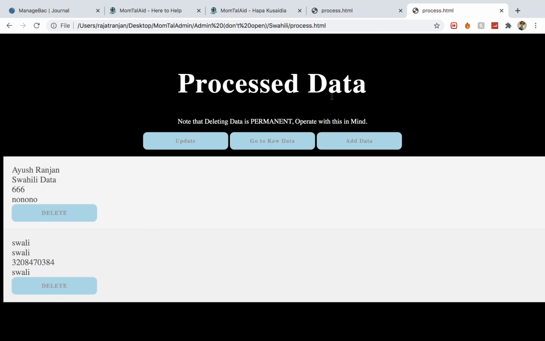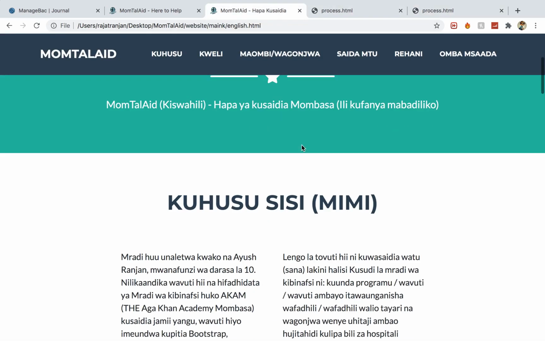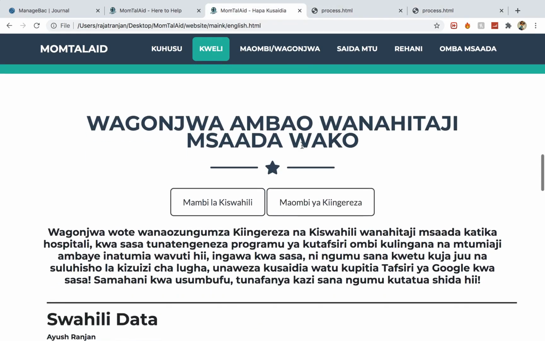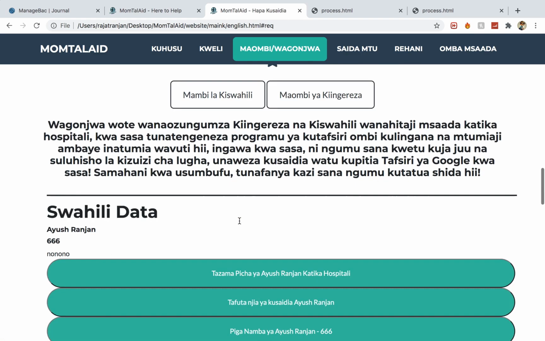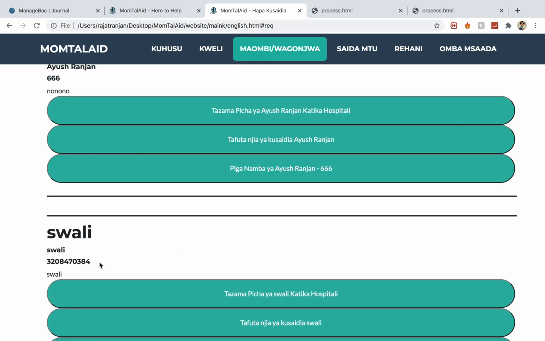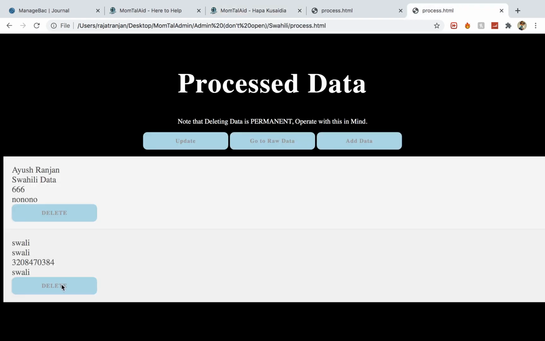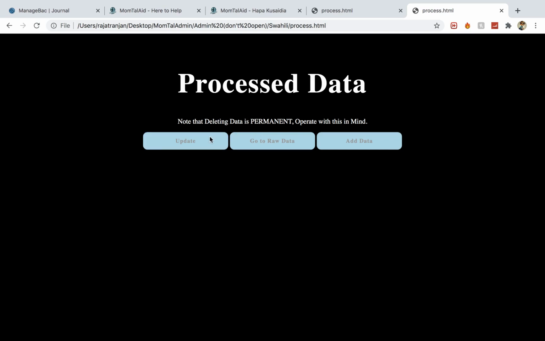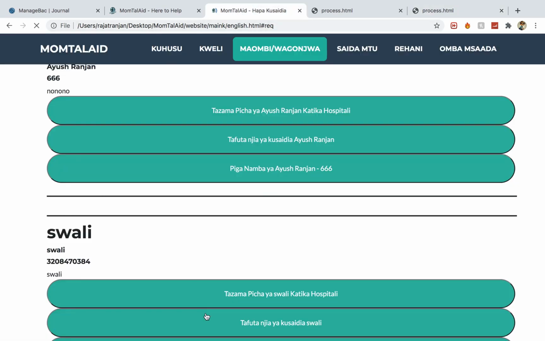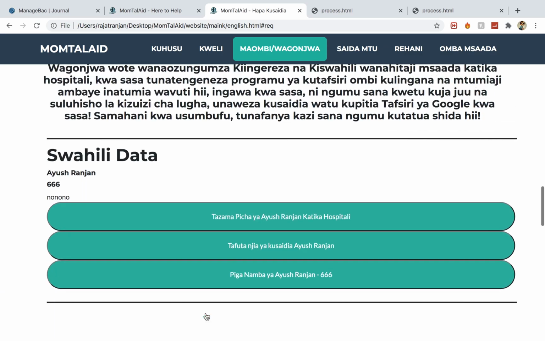So we have these two, and if we go back right here, and if we just select Swahili data, which in this case is this one, so that's the main one. So I want to delete Swahili, for example. I'm just going to find Swahili, delete that, update it, and once I refresh this page, it's not going to be there anymore. There's no Swahili.